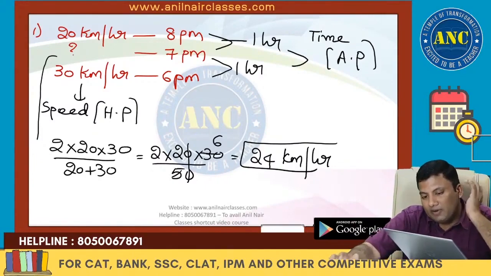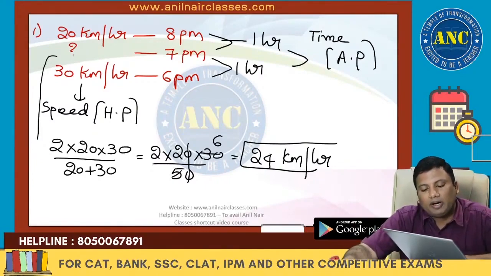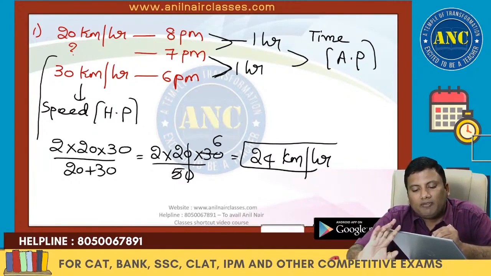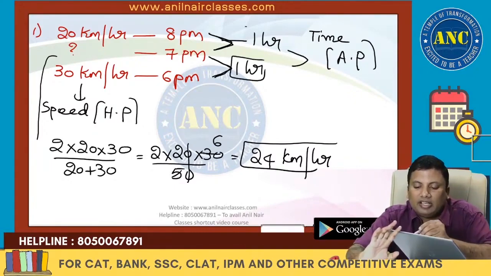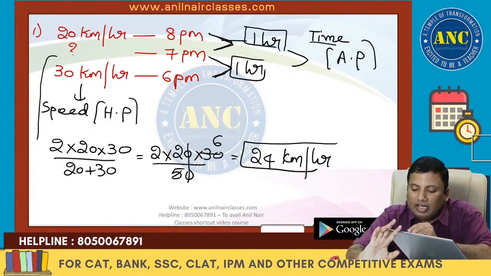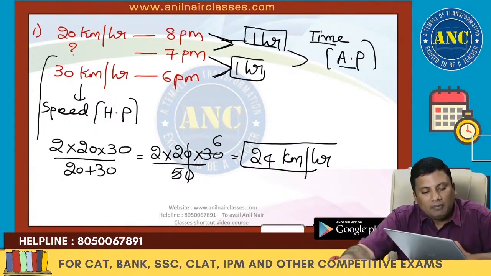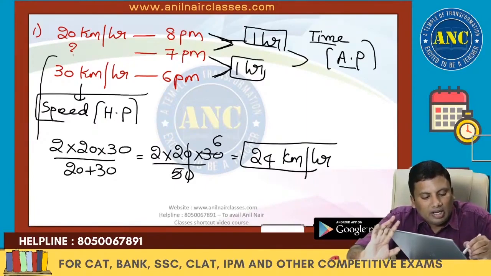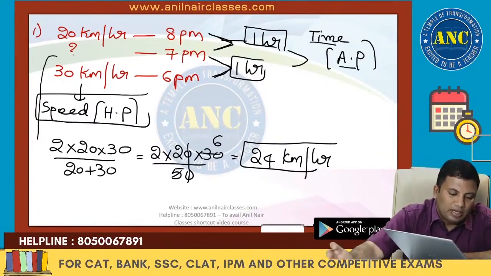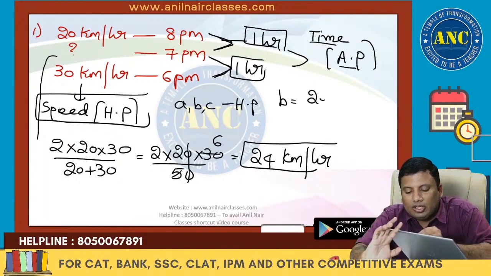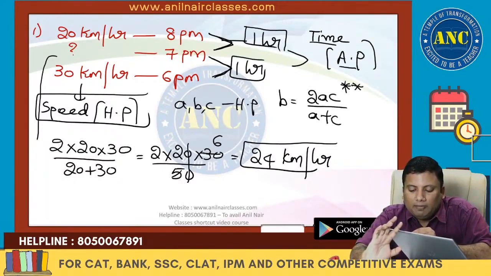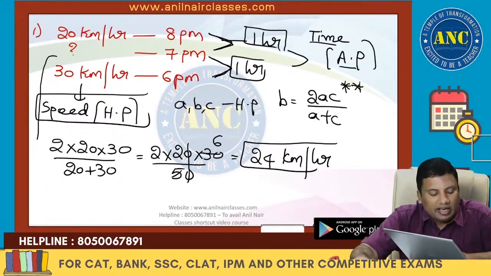20 kilometers per hour at 8 p.m., 30 kilometers per hour at 6 p.m. 6 to 7 p.m. is 1 hour, 7 to 8 p.m. is 1 hour. The gap between time periods is constant, that means time is in AP. If the time is in AP, speed will be in HP. If A, B, C are in harmonic progression, B is 2AC by A plus C. I hope the idea is clear.